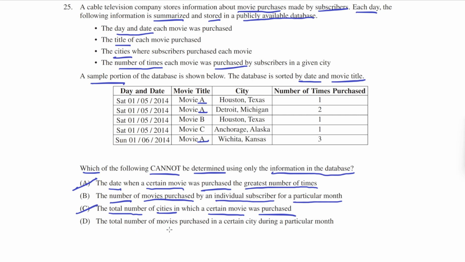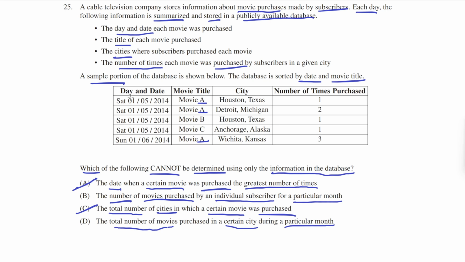D says the total number of movies purchased in a certain city during a particular month. This is easily determined in the data set. All we would have to do is filter the day and date. Currently, this shows every day, so we would just have to separate them into specific months, and then further filter it by the city.